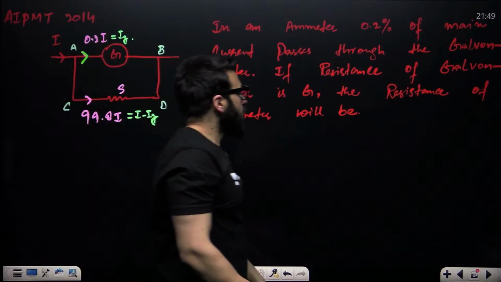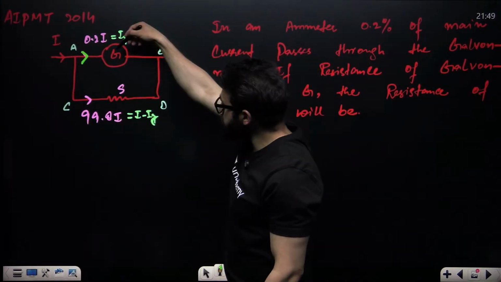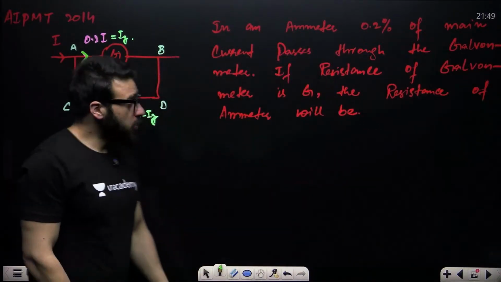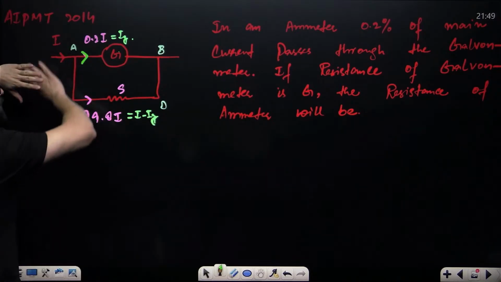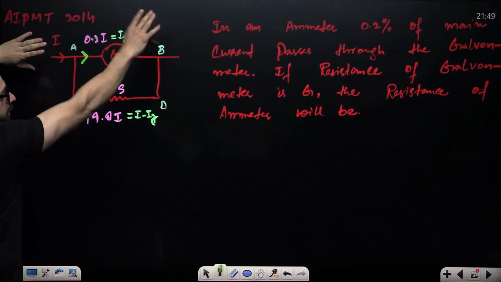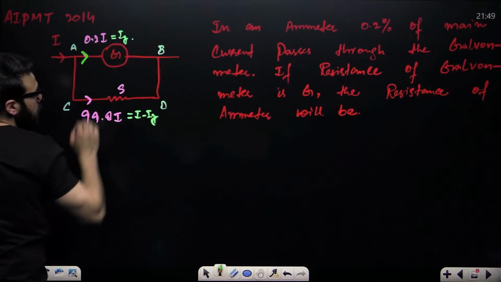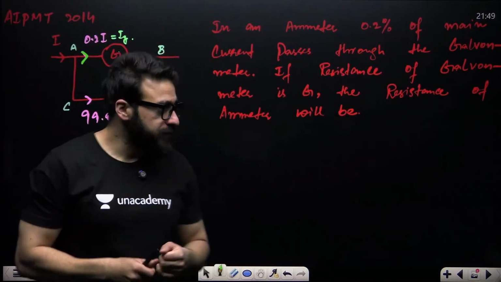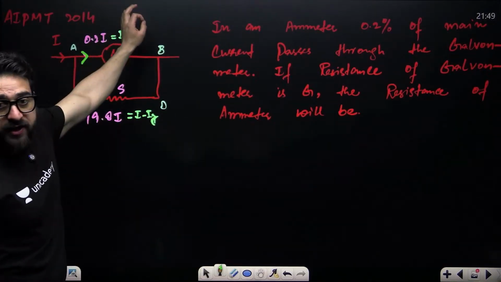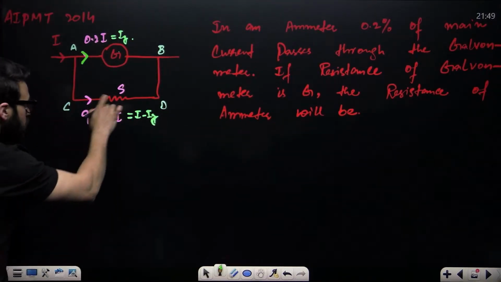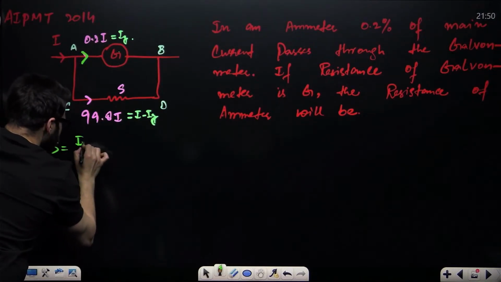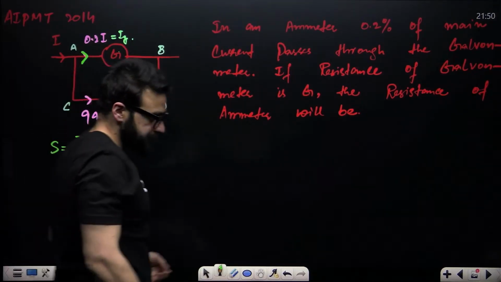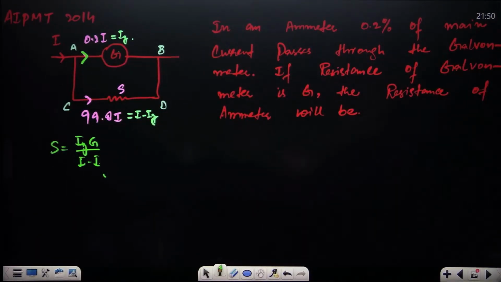If the resistance of the galvanometer is G, then resistance of ammeter would be, it is not asking us to find the shunt. It is asking us to find the net resistance of the ammeter. In order to find the net resistance of the ammeter, first you guys are supposed to find out the shunt. When you get the value of shunt, then you can find the resistance of galvanometer. See guys, first let's find shunt. Shunt is Ig into G upon I minus Ig.